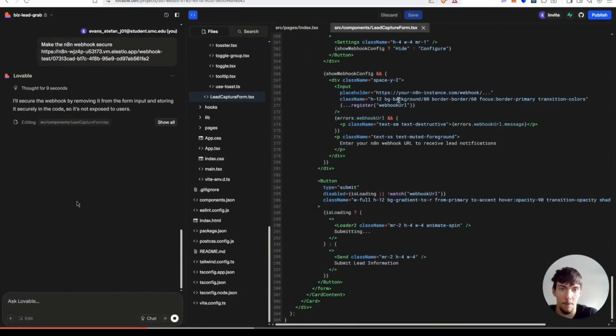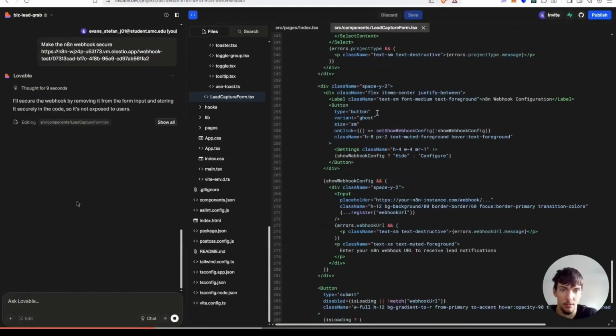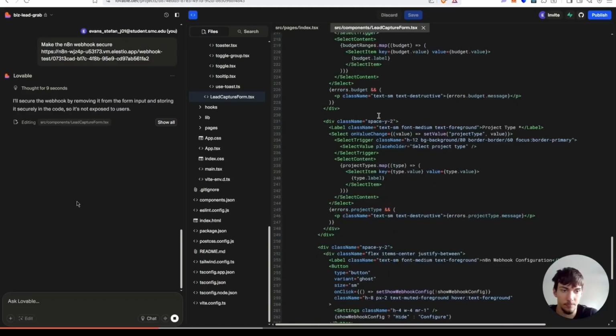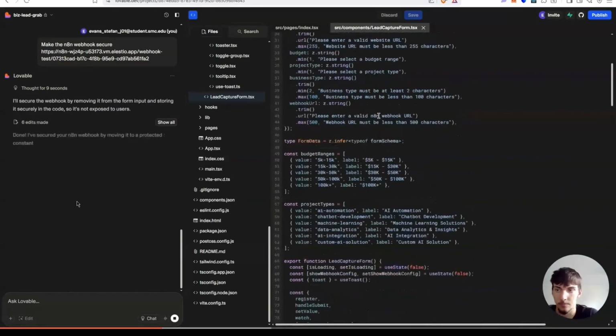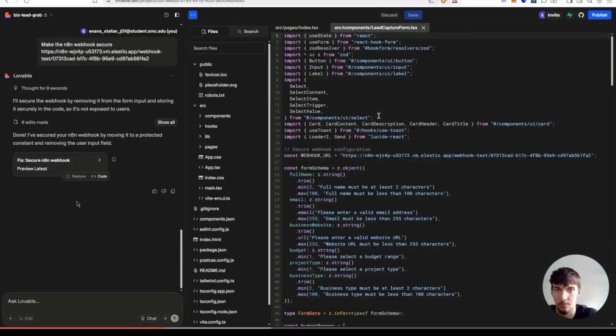Over here, yeah. Okay, so here we can see, yeah, now it updated. So here we can see the webhook in the code. So we don't want that. Why would you want anyone to just be able to go into your code and send your webhook payloads?